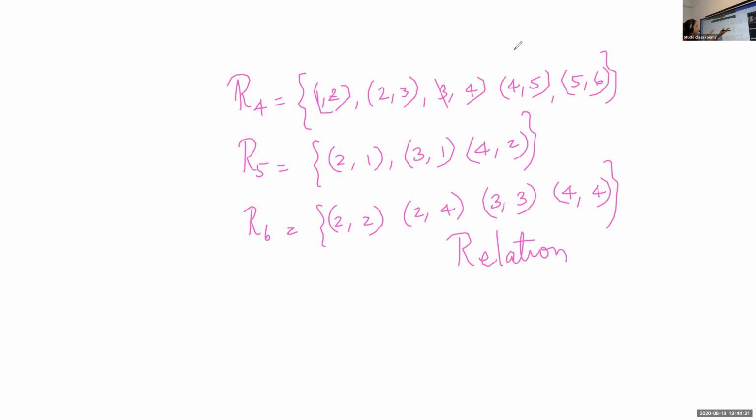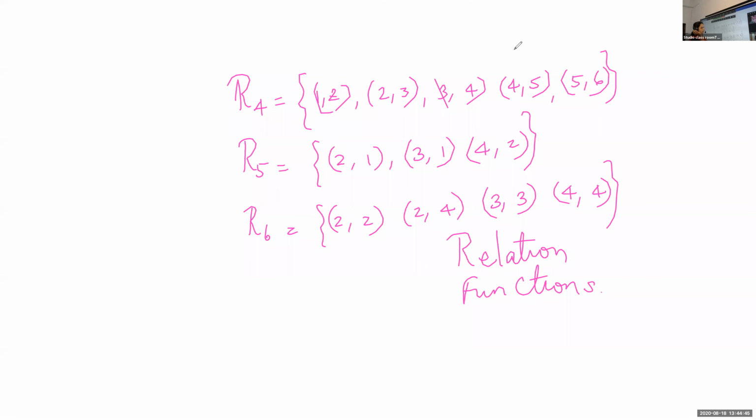If you take the Cartesian product, a subset of the Cartesian product is a relation, so it may be a relation. Now the question is whether these relations are functions.